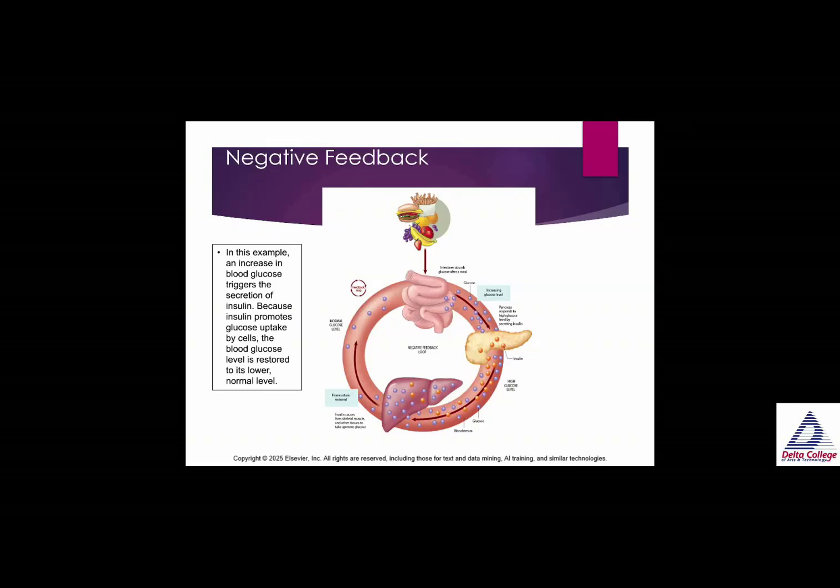So in the endocrine system, we have another example of negative feedback, and this is in response to insulin. In this example, an increase in blood glucose or blood sugar triggers the secretion of insulin. Because insulin promotes glucose uptake by the cells, the blood glucose level is restored to its lower normal level. Unless you have diabetes, in which there's too much glucose and either not enough insulin or impaired insulin.